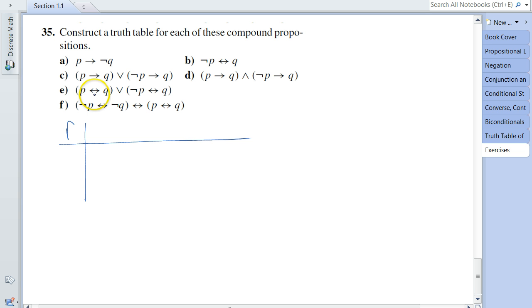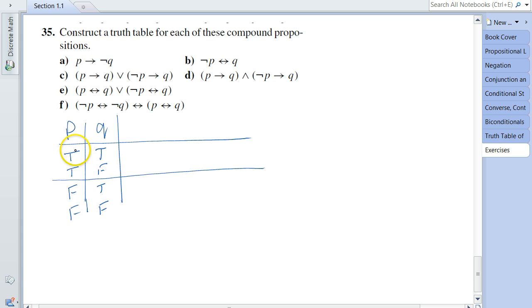We have P and Q, two propositional variables, and for P I'm going to populate the column with true, true, false, false. Let me separate these two rows in one section, and I'm going to populate the column for Q with true, false, true, false. Just a reminder, I'm doing this in such a pattern because I want all the different combinations of true and false to exist in this table.